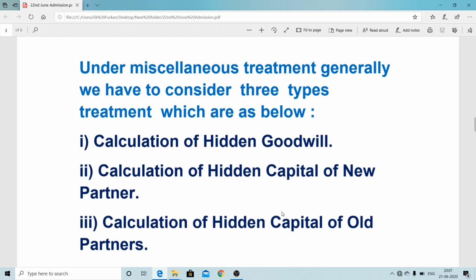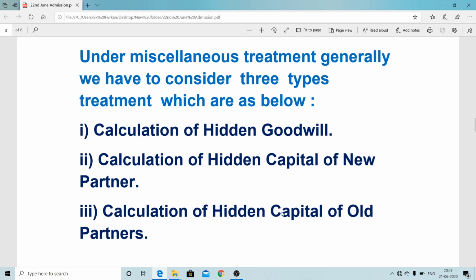Last one is the old partner's capital, like current capital, which will actually be missing. We have to find it out on the basis of the new partner's capital, and the necessary cash they have to bring, or they can withdraw if there is excess, or it may be transferred to the current account. So that is the last step under this miscellaneous statement, that is hidden capital of old partners, which is ultimately the adjustment of capital of old partners on the basis of the new partner's capital. Later on we'll consider that.